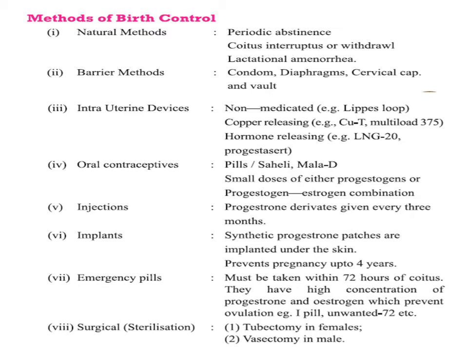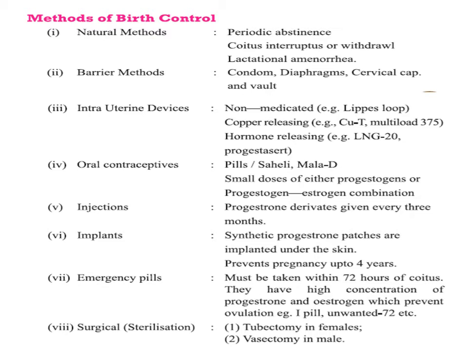The third natural method of birth control is lactational amenorrhea. This refers to the absence of menstruation during the period of intense lactation. When the female is doing intense lactation, the menstrual cycle is not working. So that time is also safe for coitus, because during lactation ovulation does not occur and chances of conception are almost nil. But this is not a very effective method. These are the three types of natural methods.